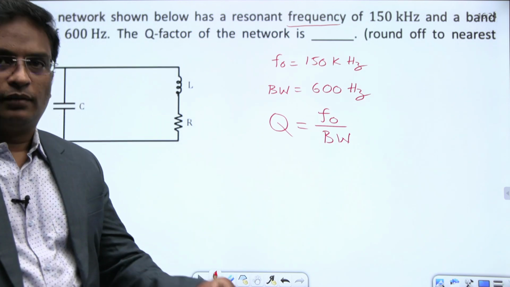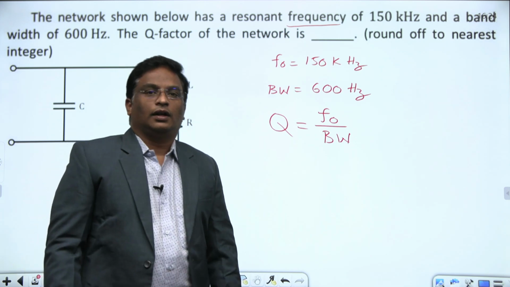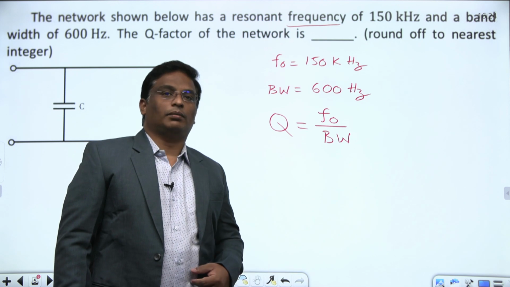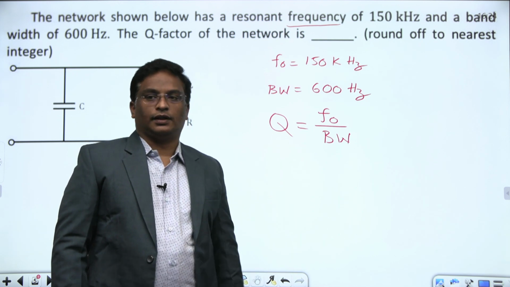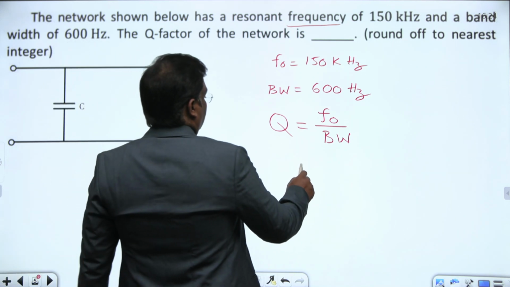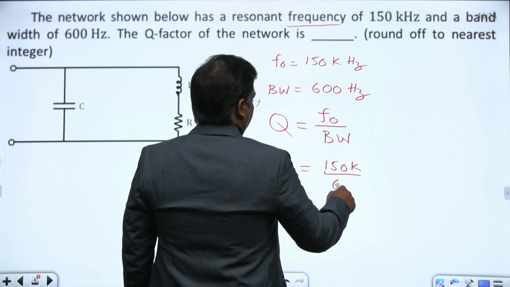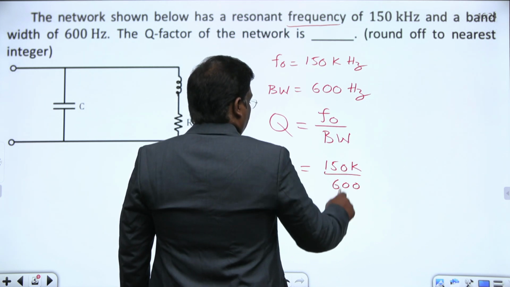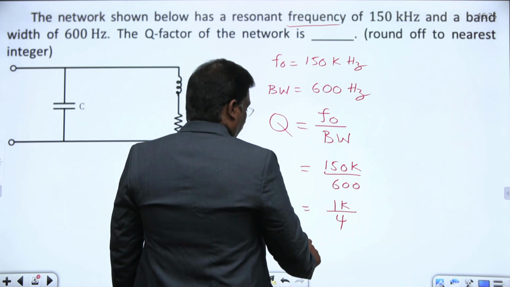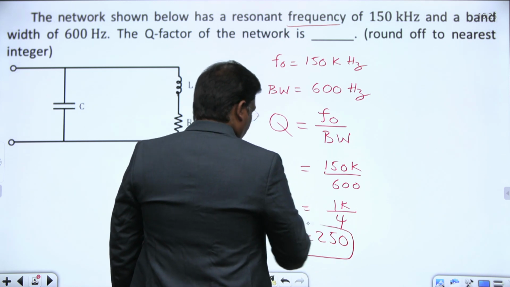Suppose if they had given the RLC values, then for a series circuit, Q is 1 by R root L by C. For a parallel circuit, R root C by L. But here they have not given the constants, they have given the bandwidth and the resonant frequency. Therefore, this is 150 kilo divided by 600, 1 kilo by 4, 1000 by 4, 250. This is the quality factor for the given circuit.